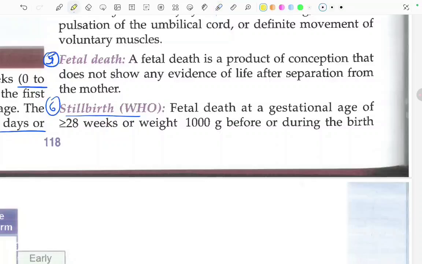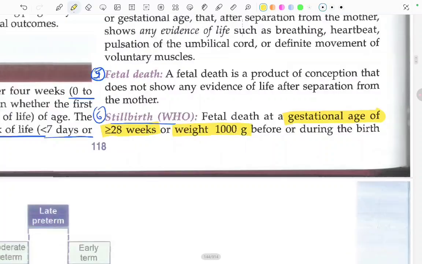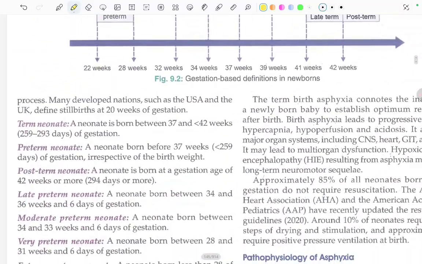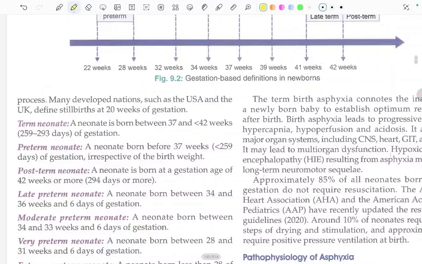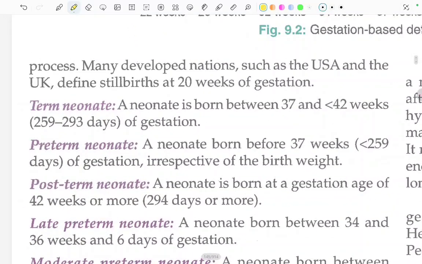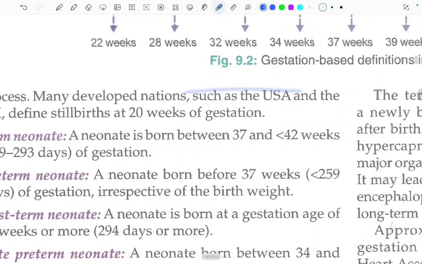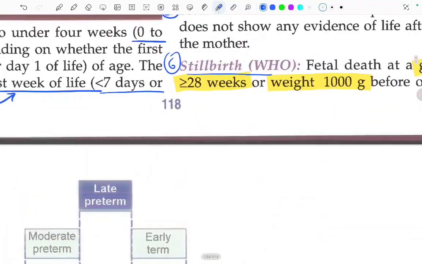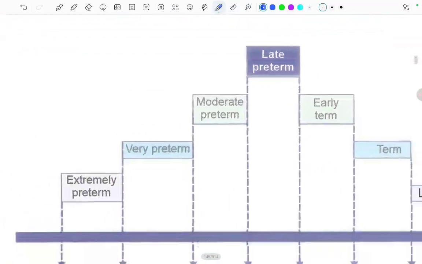Fine, so to define stillbirth, there is a gestational age of more than or equal to 28 weeks, and weight of 1000 grams before or during the childbirth process. Many developed nations such as the USA and the UK define stillbirth at 20 weeks of gestation. But in India, we define stillbirth at 28 weeks of gestation. Okay.